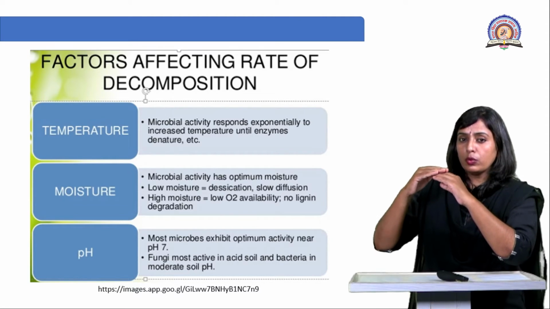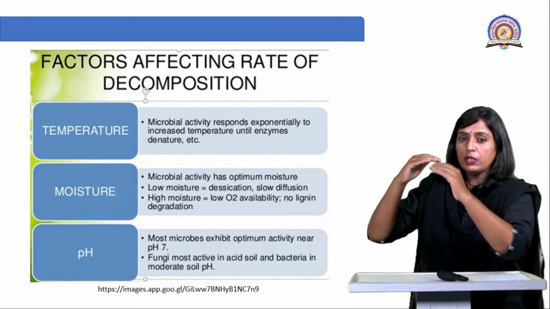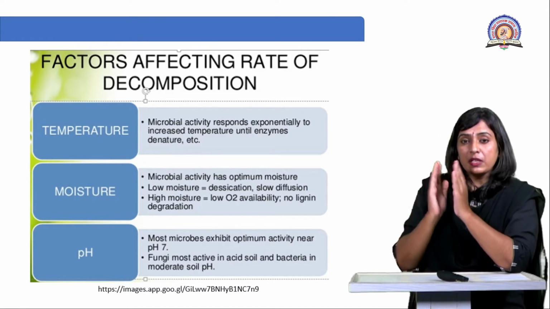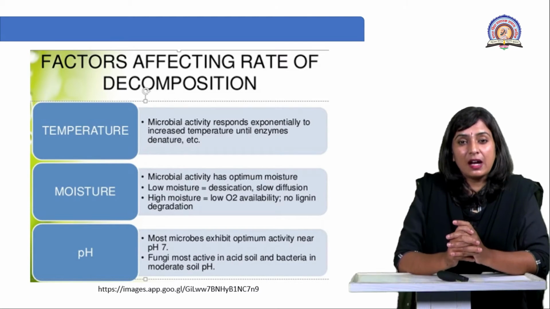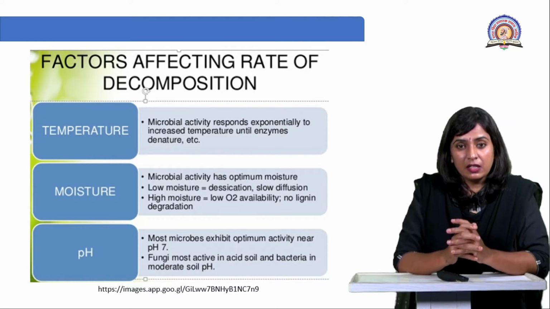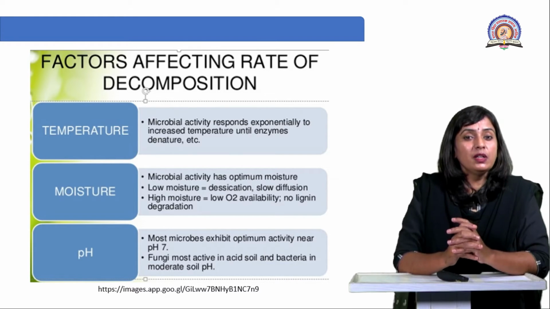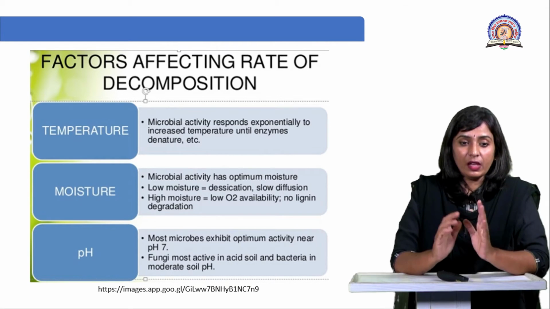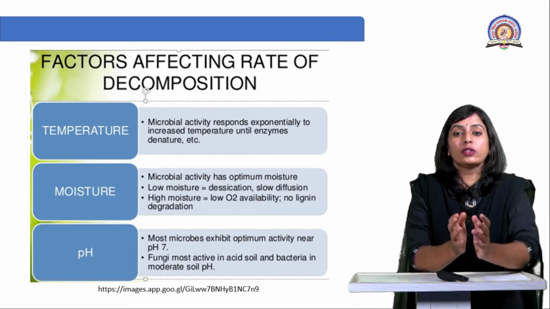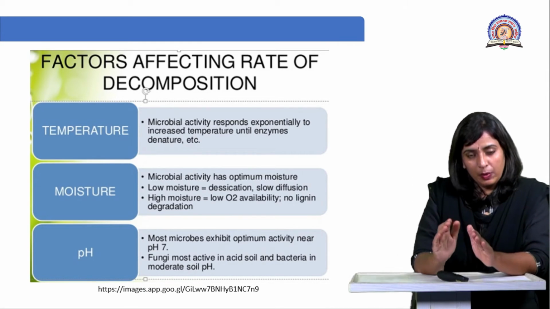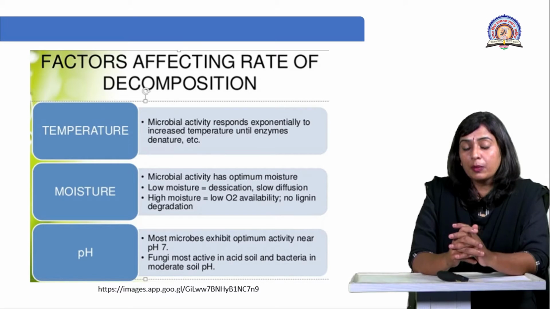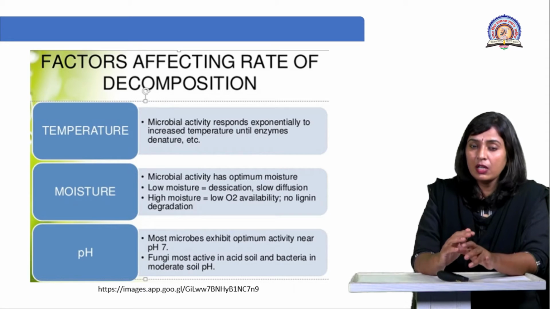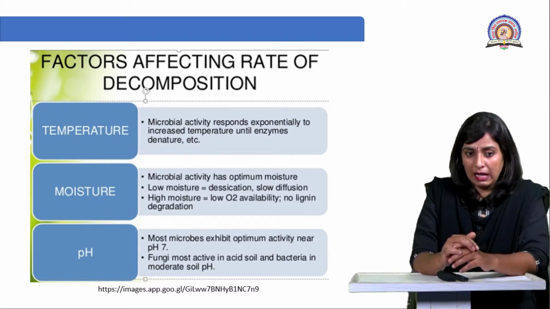So they can tolerate up to 32, 33. But after that, when the temperature rises to 35 or 40, the proteins present inside those microorganisms start denaturing. Right? And after that, what will happen? Once the proteins get denatured, there will ultimately be death of the microbes. So temperature plays a very important role for microbial activity. Optimum temperature ensures the optimum decomposing activity of the microbes, but higher and lower temperatures are not suitable for microbial activity.